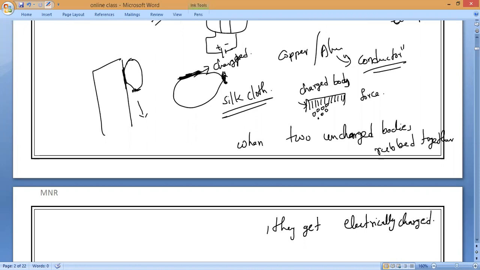Yes, sir. Okay. So now, what is the conclusion you made from this? You must tell me. I don't want to tell you. What conclusion can you make from this? So this is the activity I mentioned. As I told, if I take a dry comb and rub it in dry hair, they will turn into charged particles. To experience that, I am showing that the pieces of paper are attracted. In the same way, a balloon is rubbed with a silk cloth, and I am showing that the balloon sticks to the wall for a certain period of time.